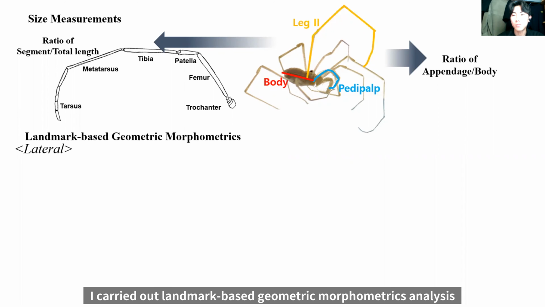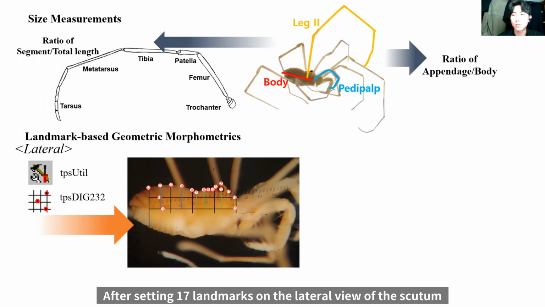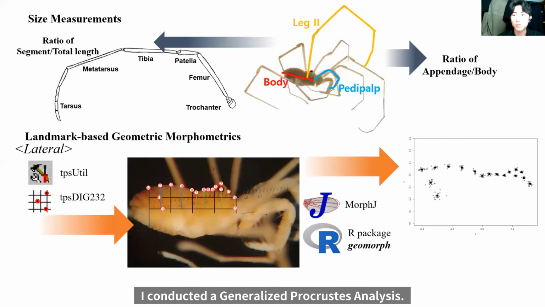Next, I carried out landmark-based geometric morphometrics analysis to see the shape differences. After setting 17 landmarks on the lateral view of the skull with the TPS util and TPS dig, I conducted a generalized Procrustes analysis. And using generalized data, we did a multivariate analysis using MorphoJ and the R package geomorph.